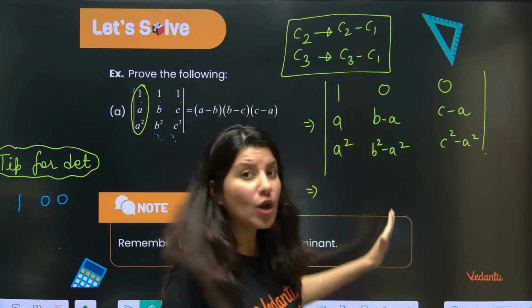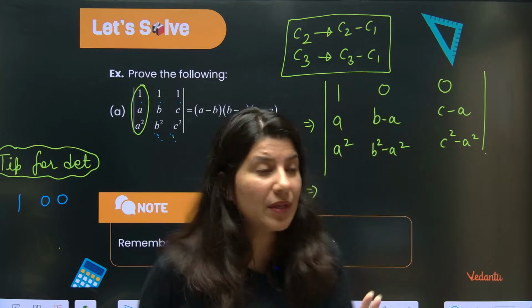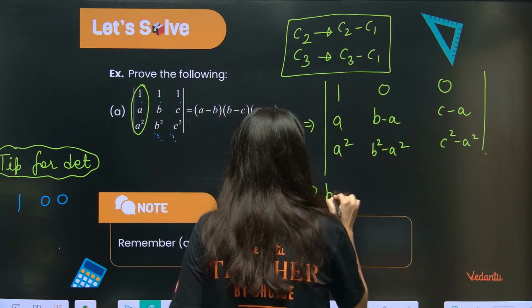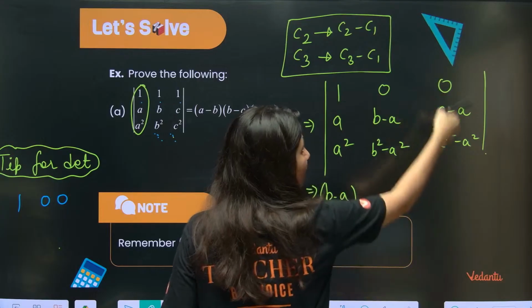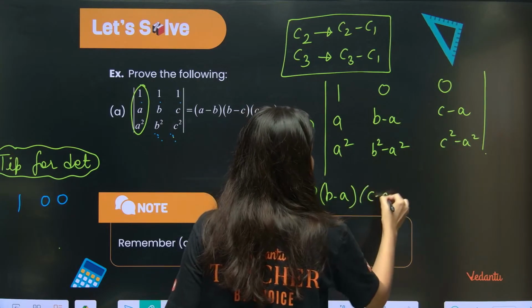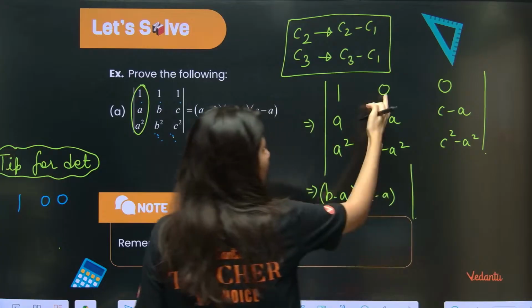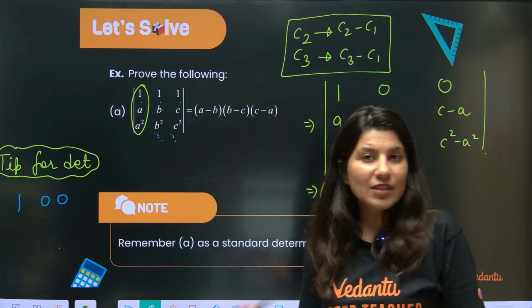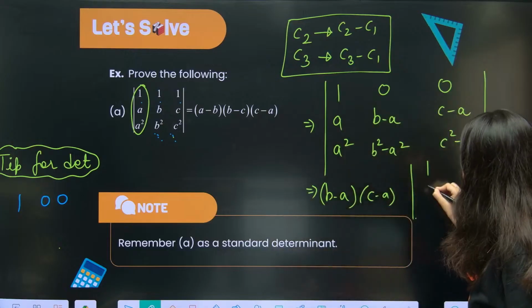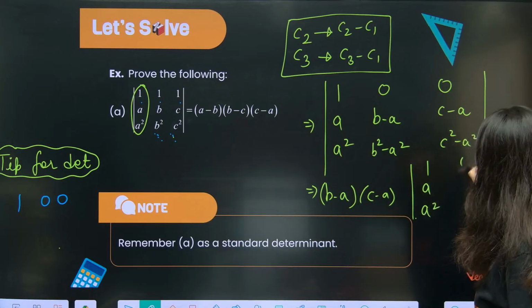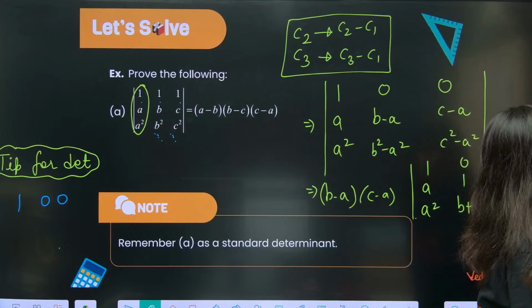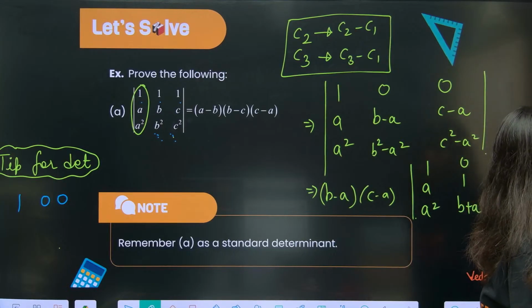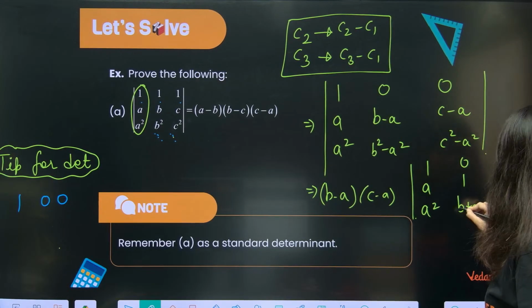So from column 2, can I take b minus a common, yes or no? From column 2 I am taking b minus a and from column 3 I am taking c minus a common. Because I have 0, I can take common from everything. So 1, a square is as it is, 0, 1, b plus a is as it is, 0, 1, c plus a is as it is.